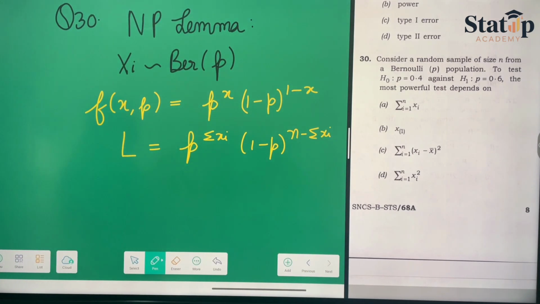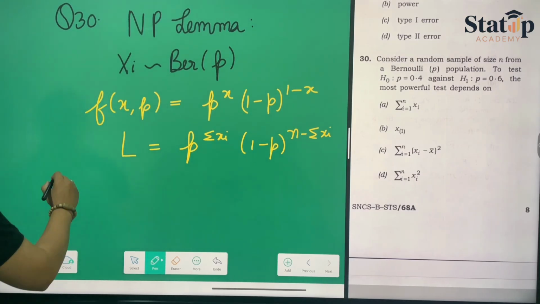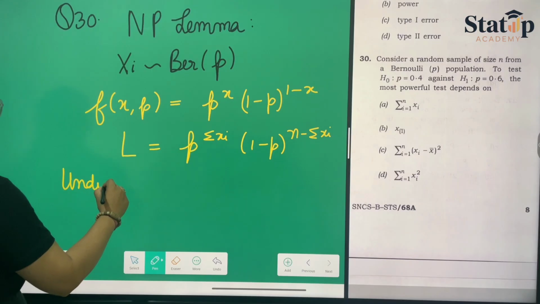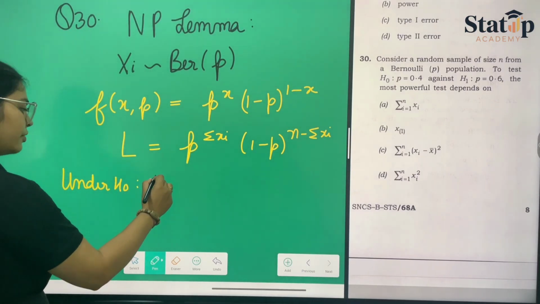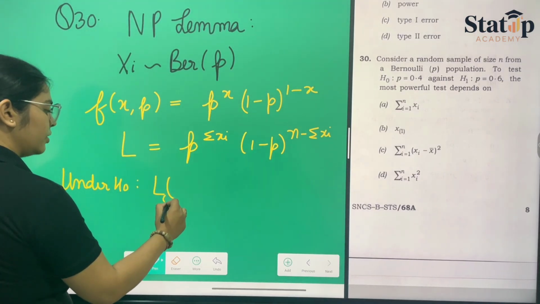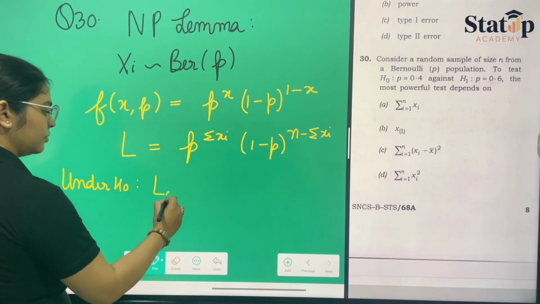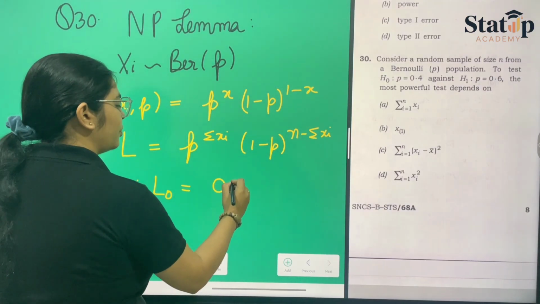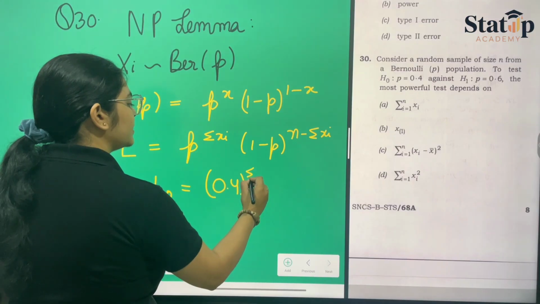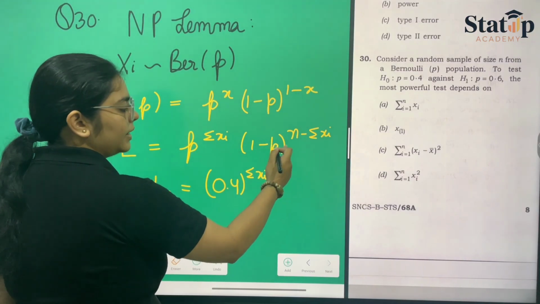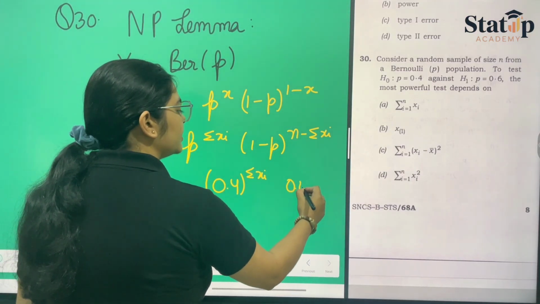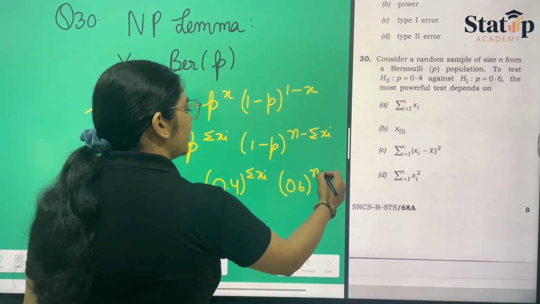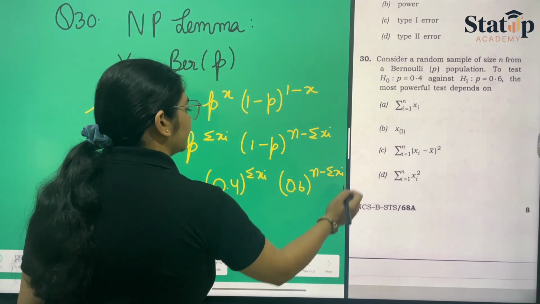Okay, now to test H0 versus H1. So under H0, we can take L0 to be equal to p, which has been given to us as 0.4, raised to the power summation xi, and 1 minus 0.4, which will be 0.6, raised to the power n minus summation xi.